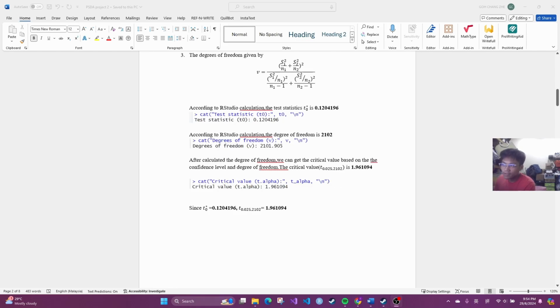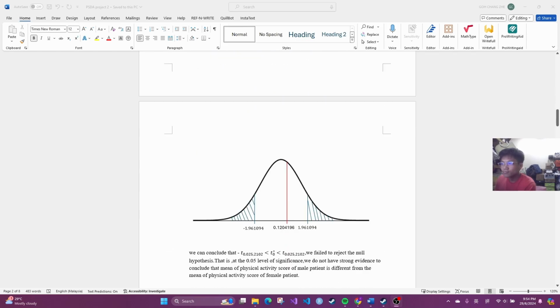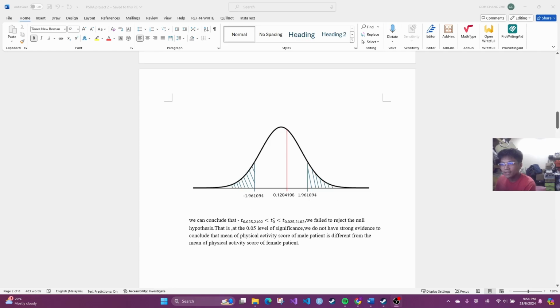After we get the value of the test statistic and the critical value, we can make a conclusion now. Since the value of the test statistic is 0.12 and the critical value is 1.96, the test statistic value is less than the critical value. So we fail to reject the null hypothesis. That is, at a 0.05 level of significance, we do not have strong evidence to conclude that the mean physical activity score of male patients is different from female patients.